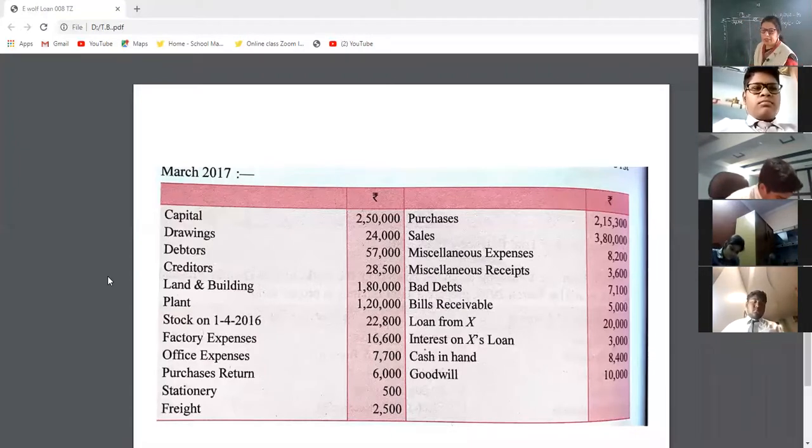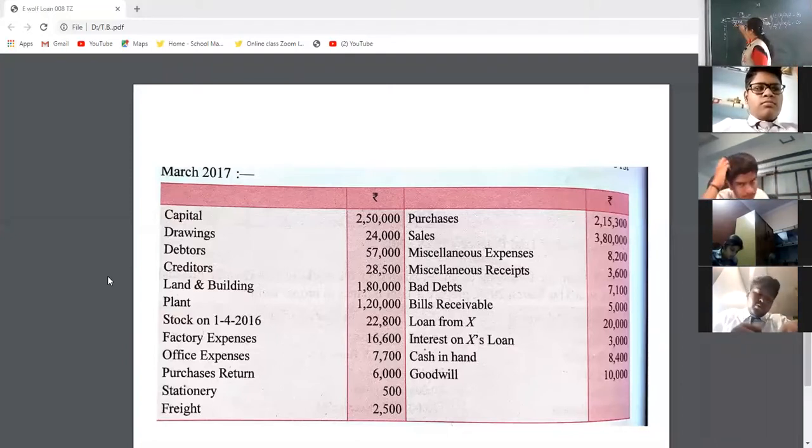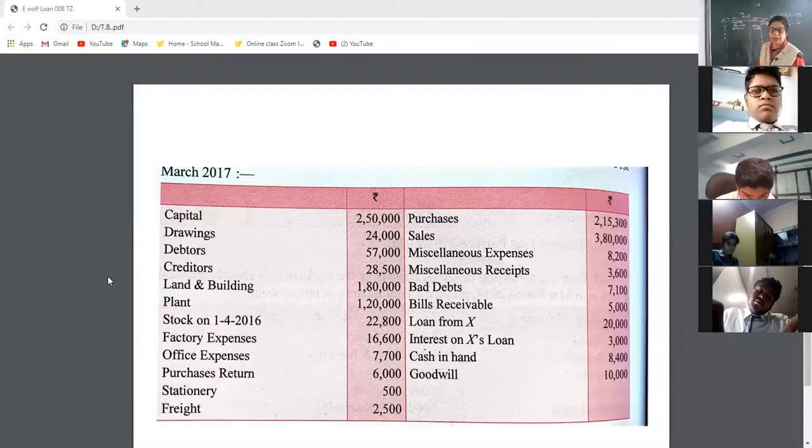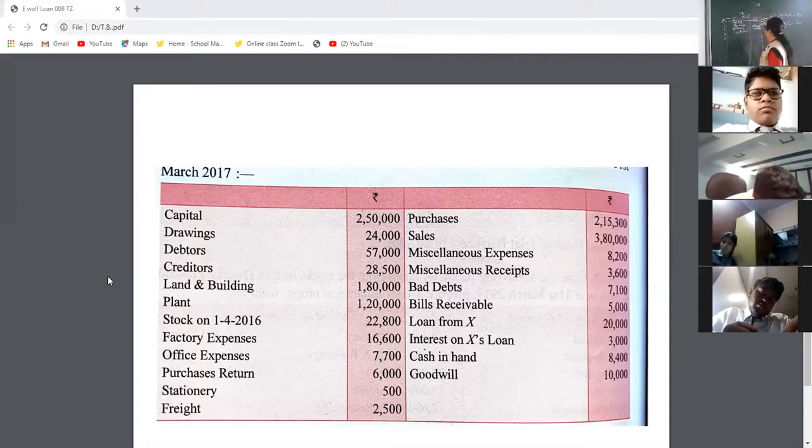Now capital will be on the credit side, 2,50,000. Then second, drawings. Drawings will be in debit. Then next, debtors. Name itself, debtors means debit. Then next, creditors. Creditors means liabilities, it should be in credit.